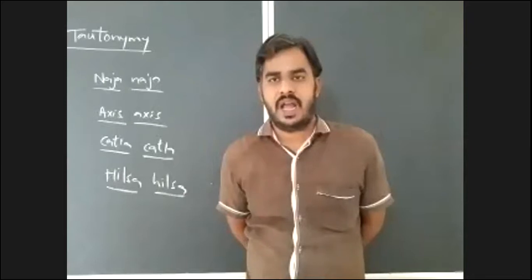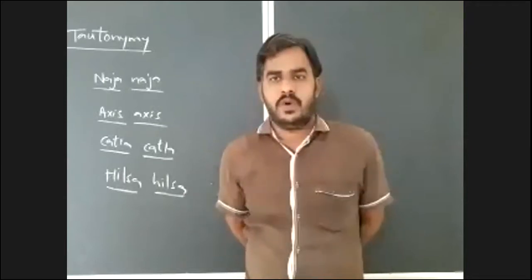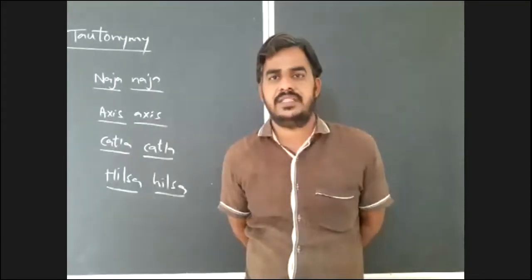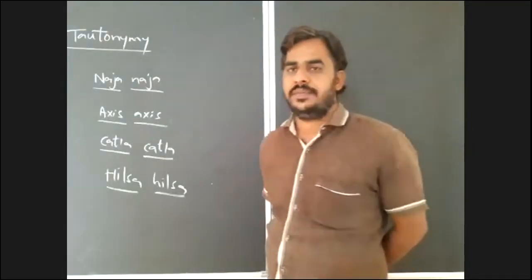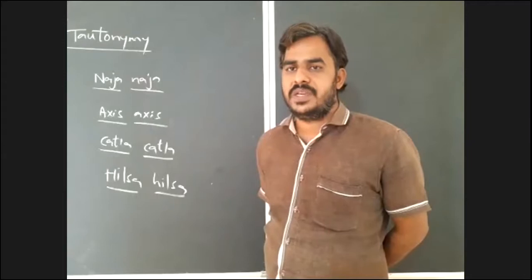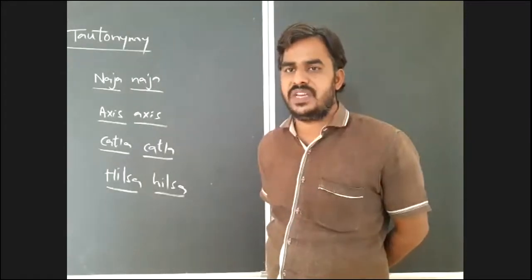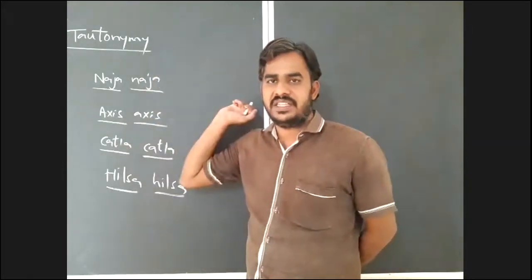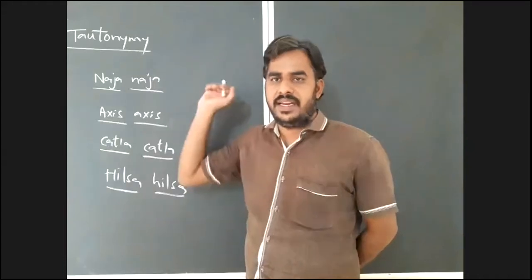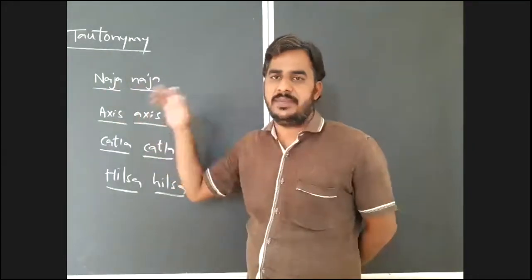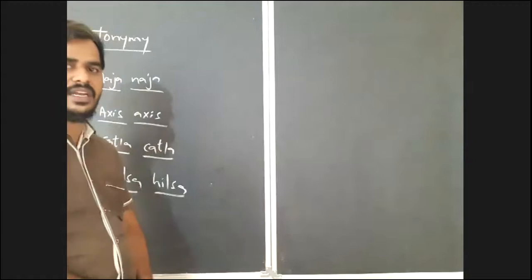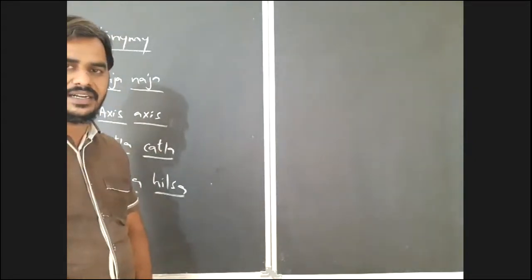What is tautonym or what is tautonymy? If both the genus and the species are the same in a scientific name, in a binomial name, that is known as tautonymy. If the generic name and the specific epithet are the same in a binomial name, that is known as tautonymy. Is it clear? So tautonymy or tautonymous. That is also you have to remember.